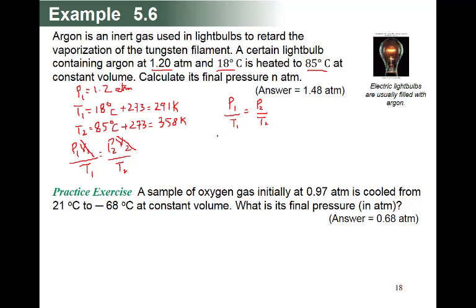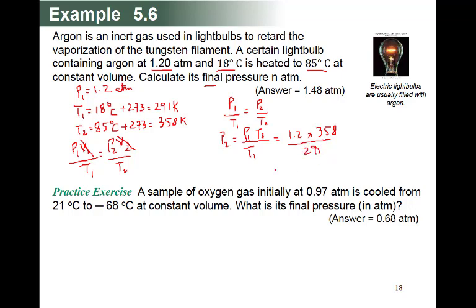Your question is to calculate the final pressure, so P2 is your question. P2 is equal to P1 upon T1 multiplied by T2. P1 is 1.2 and T2 is 358, divided by 291.